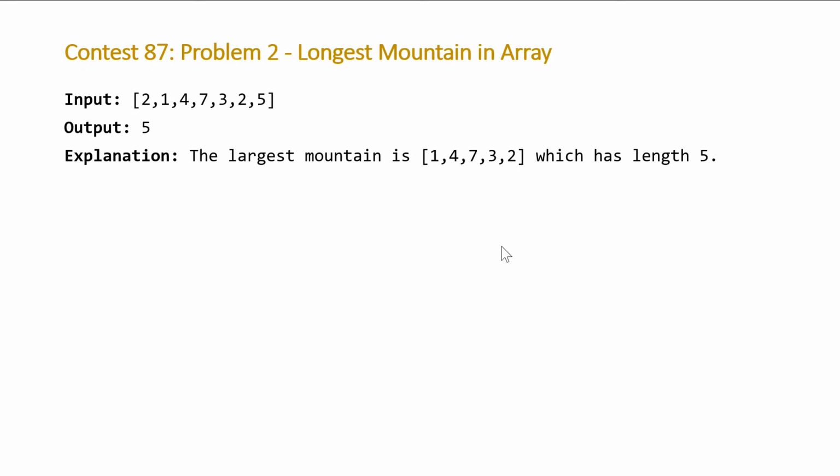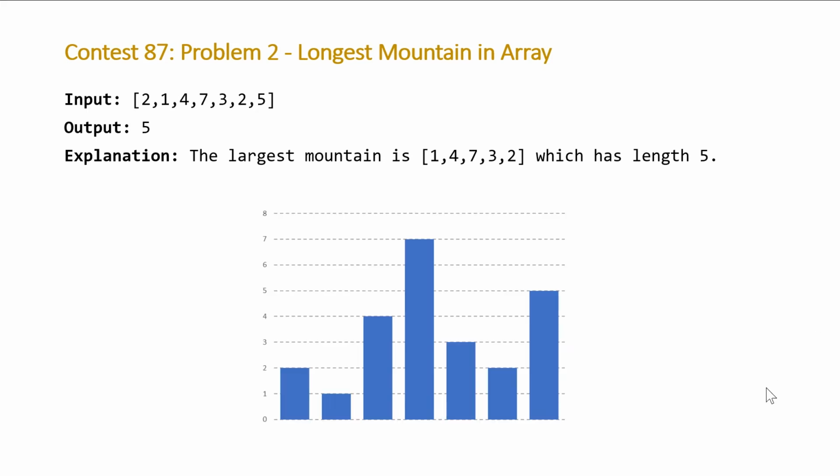So we're going to focus on just the first example here, and if we have a visualization of these integers, it looks as follows. So this is basically what it looks like, and you can pretty clearly see that if we have to choose a mountain, it will be the 5 numbers or columns in the middle here. So note that there are a few other valid mountains. This is a valid mountain because it still has at least one increasing pair of integers. This is a valid mountain, this is a valid mountain, but all of those are not maximal. So the one that we want is this mountain here.